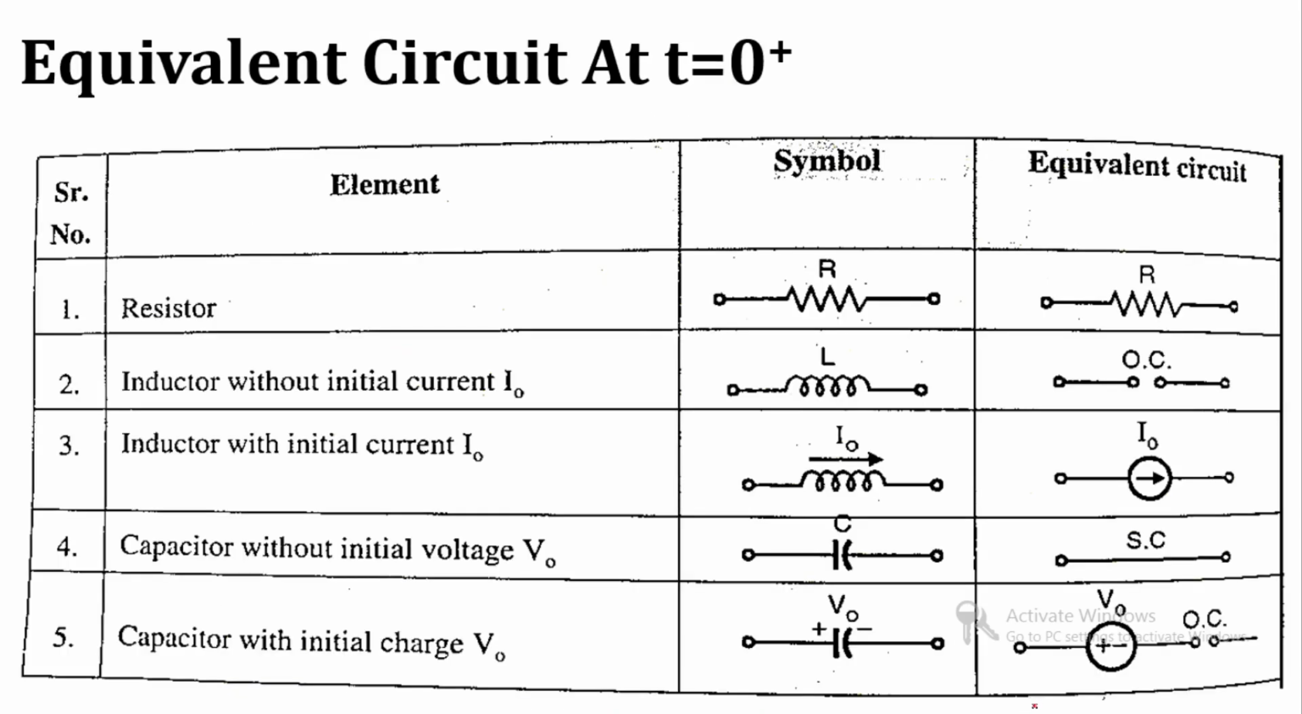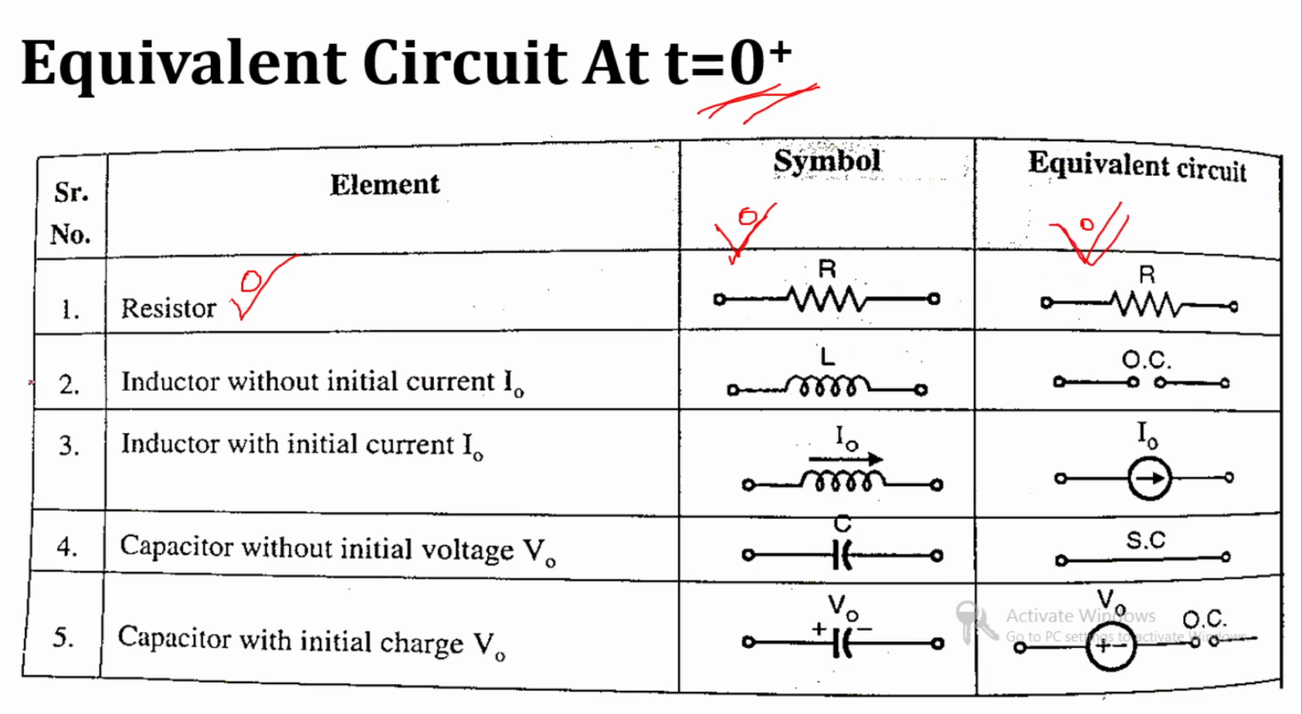So let's define the equivalent circuit for t is equal to 0 instant, that means after switching. Suppose the element is a resistor. This is the symbol of the resistor and this is the equivalent circuit. The resistor has a zero initial condition, so the same resistor will appear as the equivalent network.